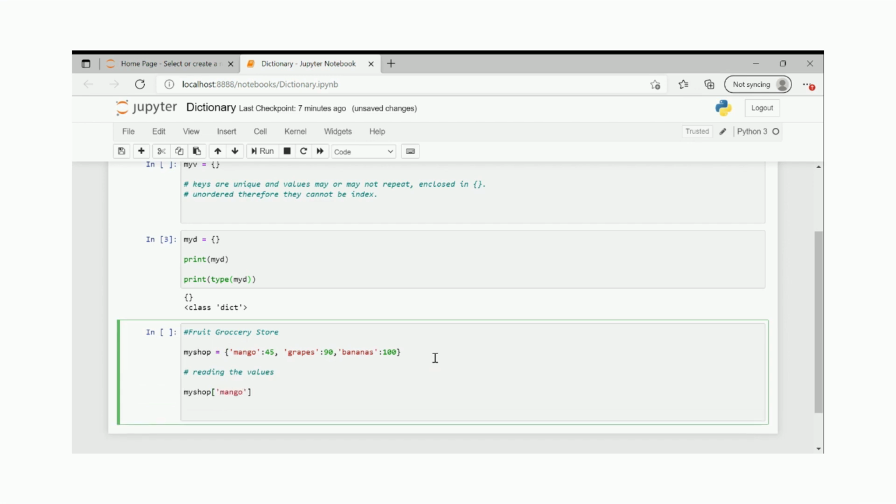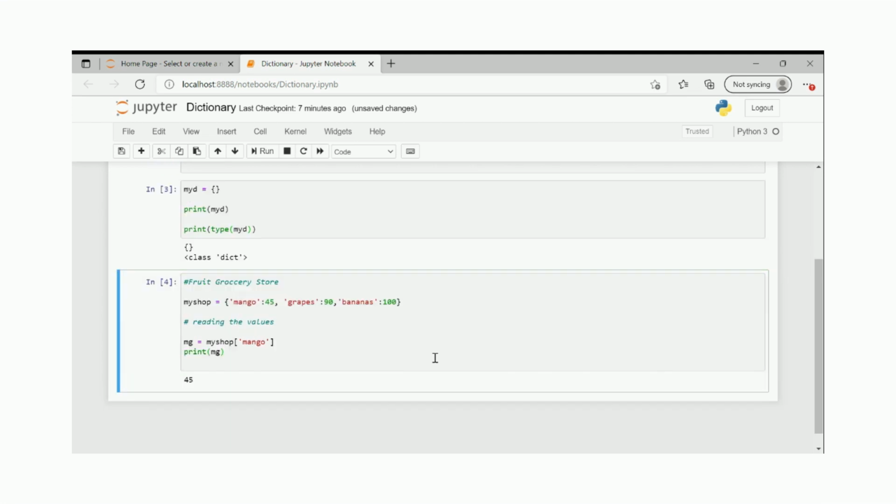And you can just simply take in another variable and print that variable to see what exactly is getting printed. You get the value as 45, which is the value of fruit mango. So now if you know that you can get the price of mango, then I can get the price of grapes also. Price of grapes equals, from my shop,